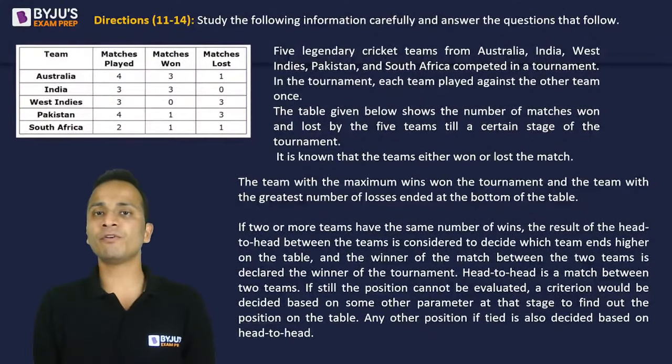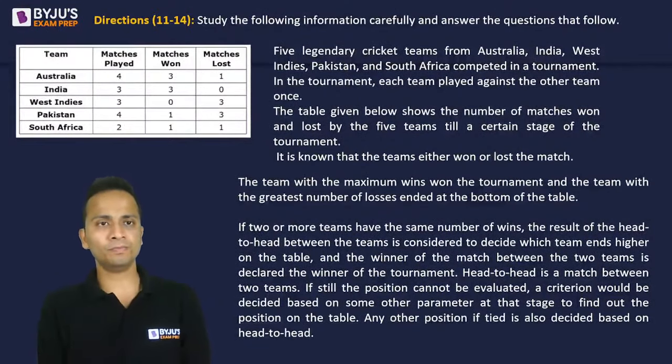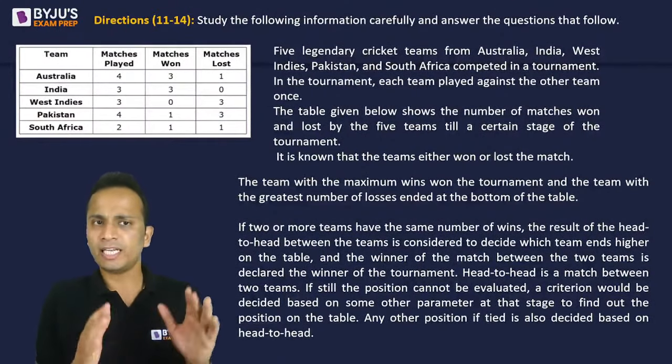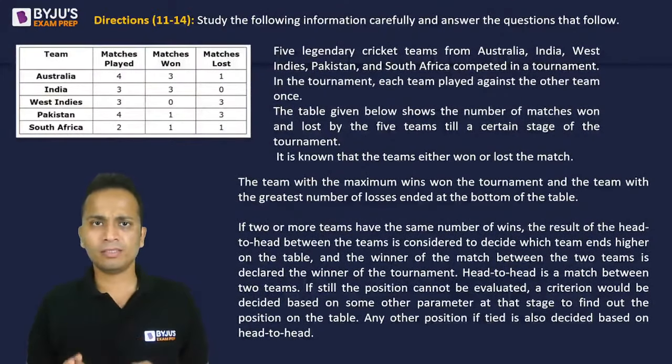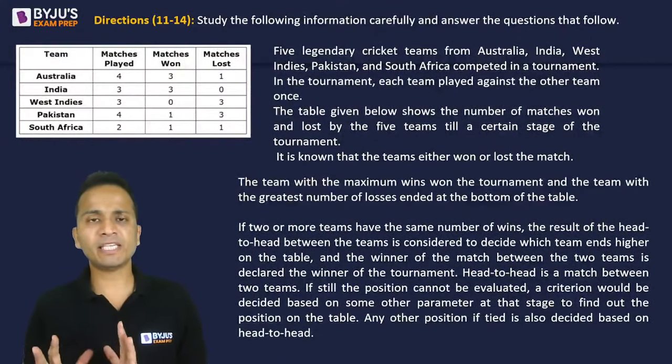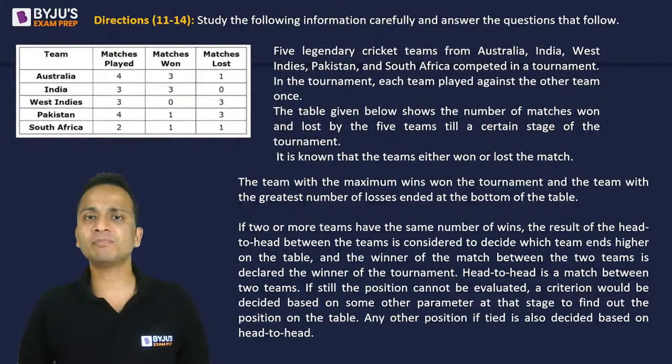Now study the following information and answer the questions that follow. Now there is a table that is given. Statement says that 5 legendary cricket teams from Australia, India, West Indies, Pakistan and South Africa competed in a tournament. In the tournament, each team played against the other team once.